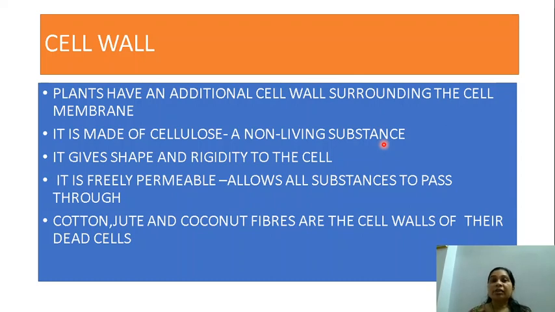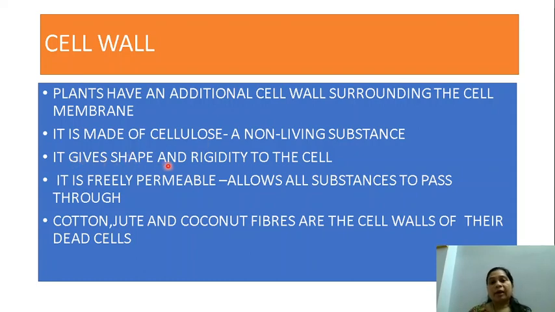The reason why we cannot eat the grass and all the plants like the cattle do is because of the cellulose. The cellulose is difficult for the human body to digest. But the cattle can easily digest the cellulose. That's the reason why they eat more of this grass.